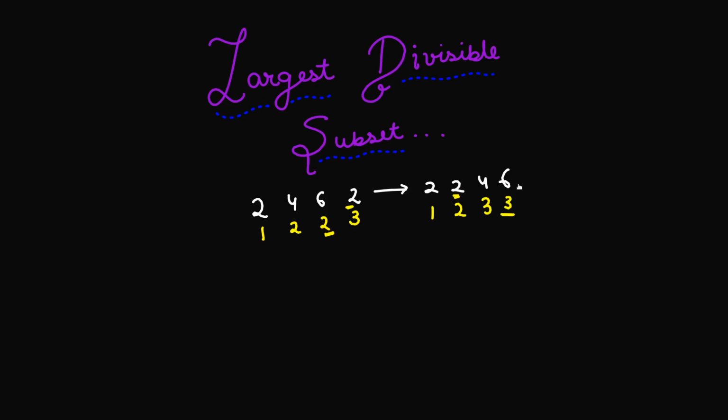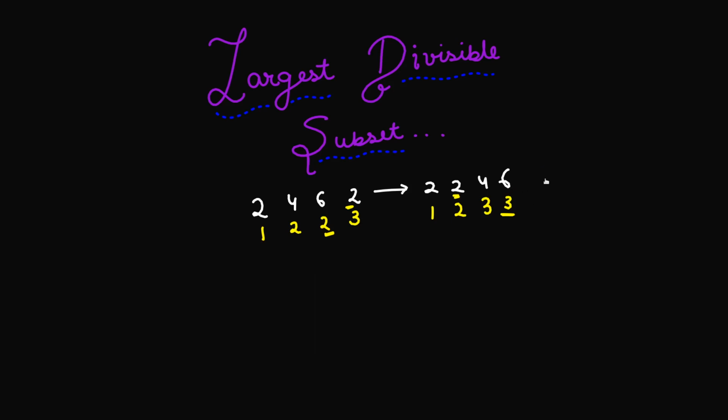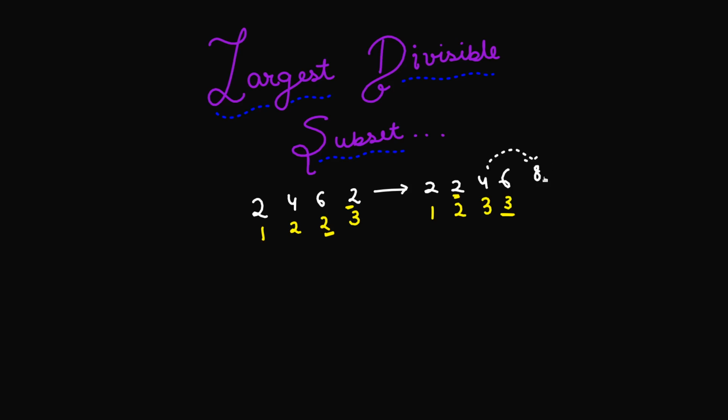After sorting the numbers, we can then just simply keep adding the numbers, and we can keep checking, for each of the numbers, what is the last number from where I can come from. So for example, let's say I have 8 here as the next number. If I put an 8, which among these numbers can form a subset with the 8? Can 6 form a subset with the 8? No, that's not possible, because 6 does not divide 8, neither 8 divides 6. Okay, can 4 form a subset with 8? Yes, 4 definitely divides 8. So 4 can form a subset with 8, and the count that we have at 4 is 3.